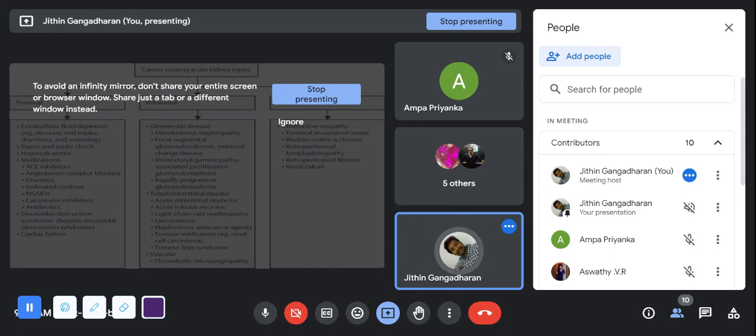If we want to do a CECT, which means dye injected CT, or in case of an angiogram, we have to push the dye. In some conditions, the dyes will affect the kidneys and the kidneys will fail. Then NSAIDs, non-steroidal anti-inflammatory